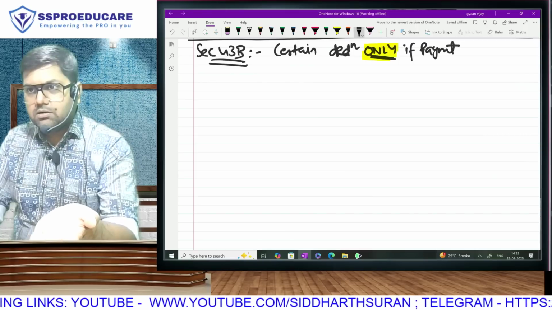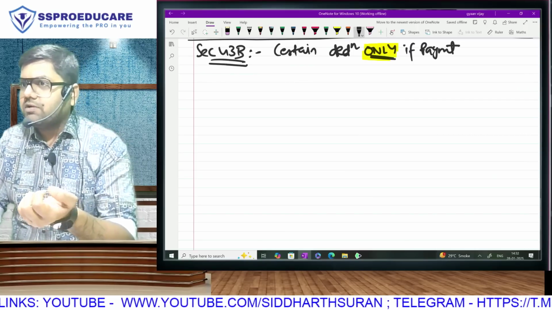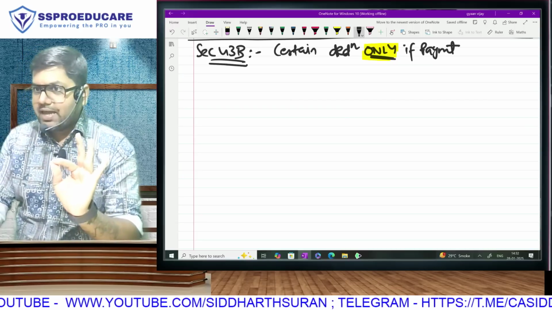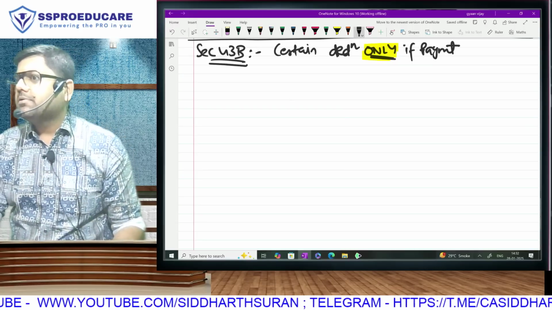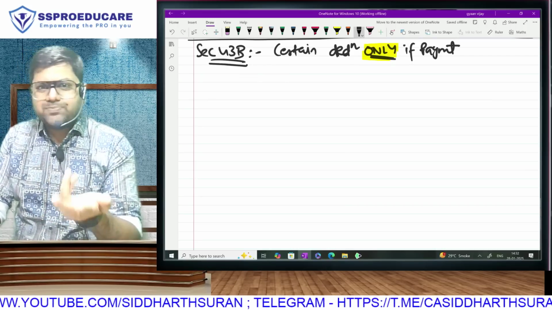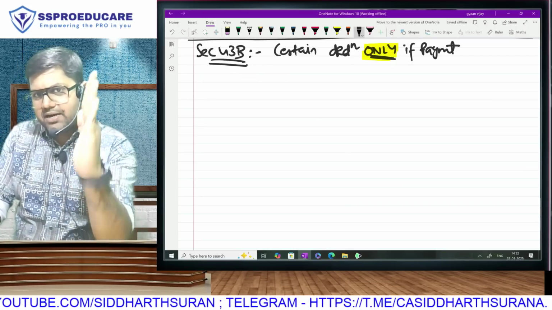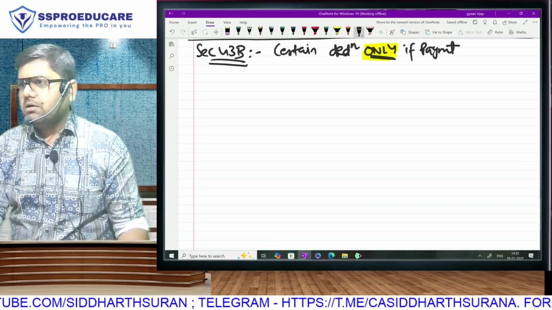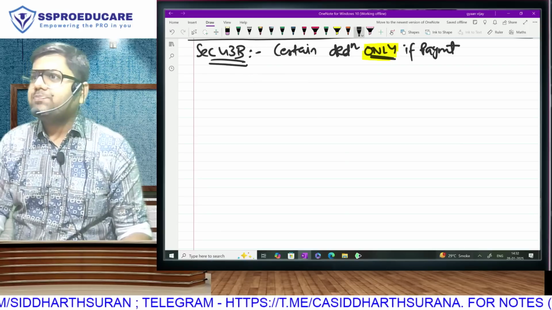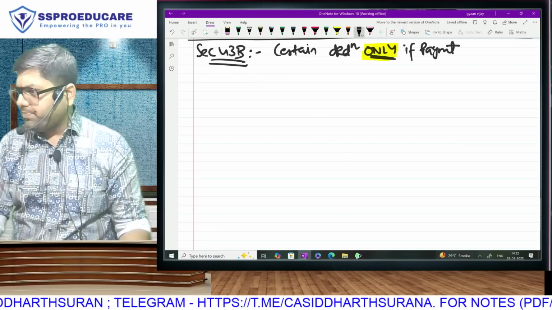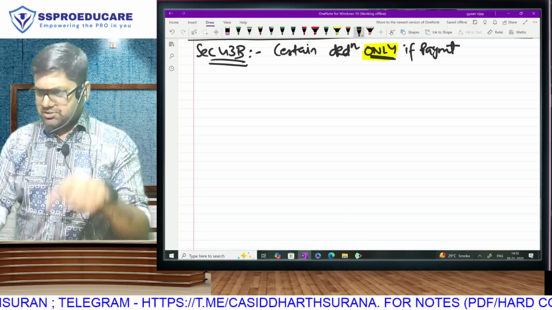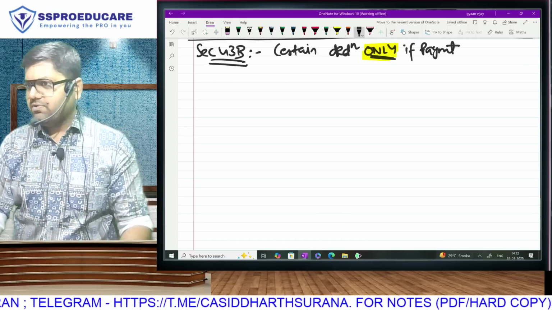method of accounting. See, those who follow cash method of accounting will not show expense only, unless and until they pay. Think about it. Any person following cash system will book expense if paid. Unpaid expense they will not show only. Accrued expense they will not show only. So our target in this section is people who are following accrual basis, mercantile method of accounting. They will show expense even without paying. Will they get deduction? Yes, but these expenses only if paid.